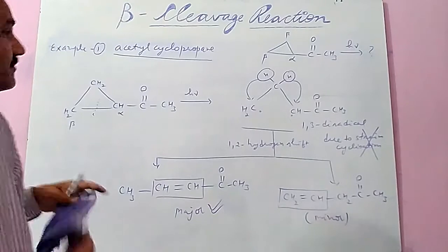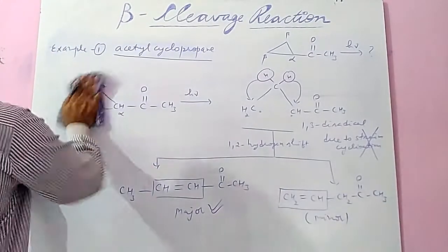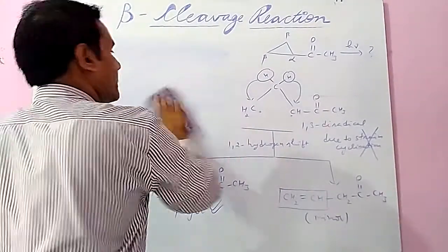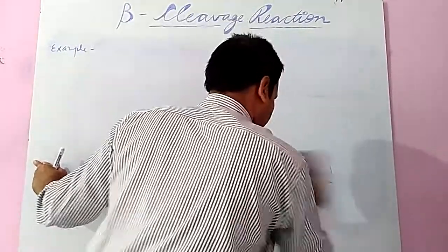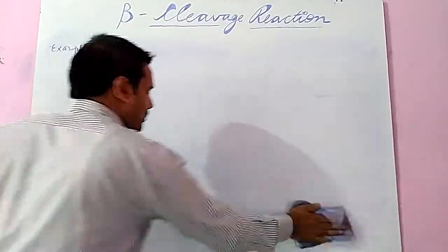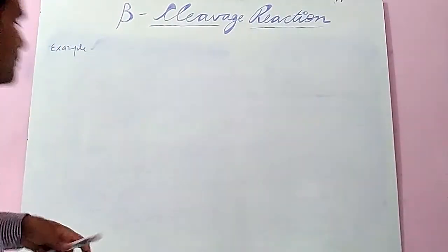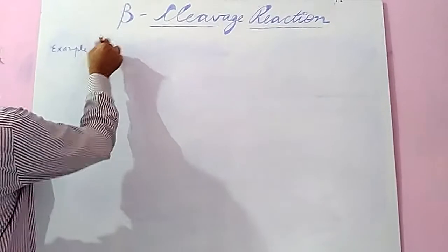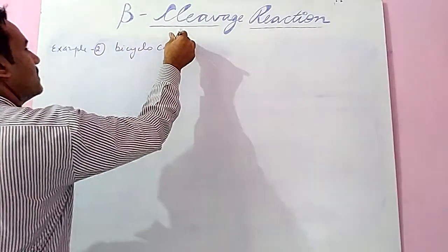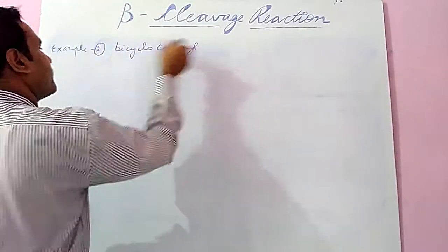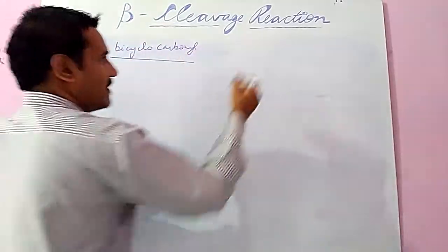For more clarity, if you select more examples, I will take the second example as a bicyclic carbonyl compound. A bicyclic carbonyl compound also shows beta cleavage.